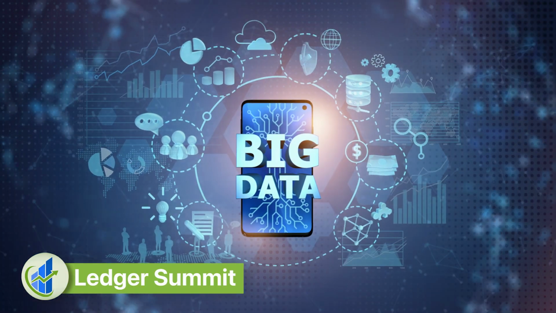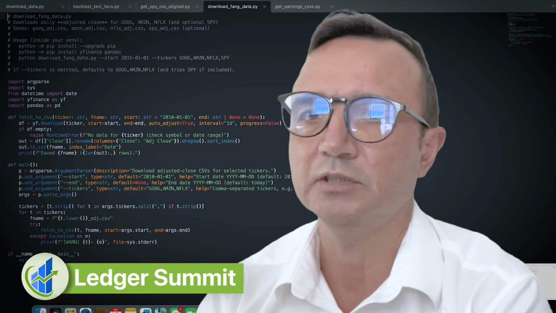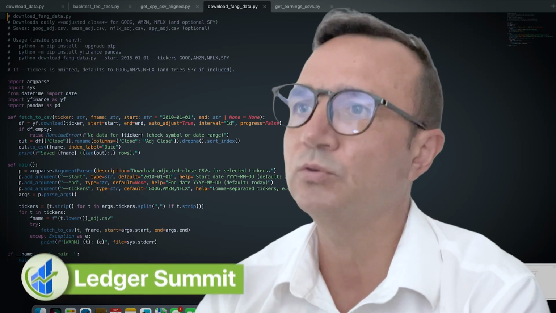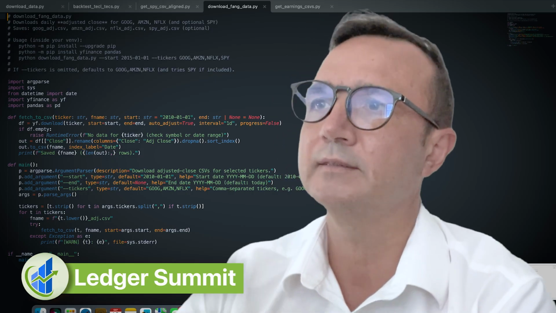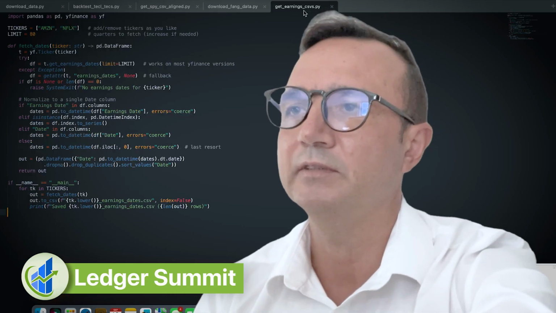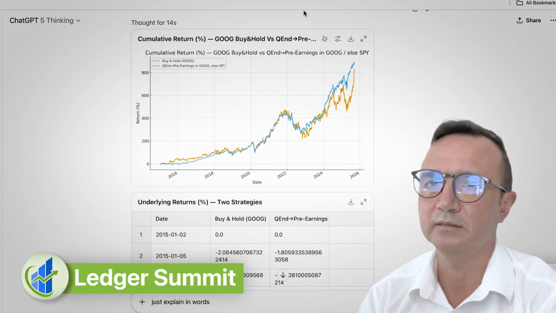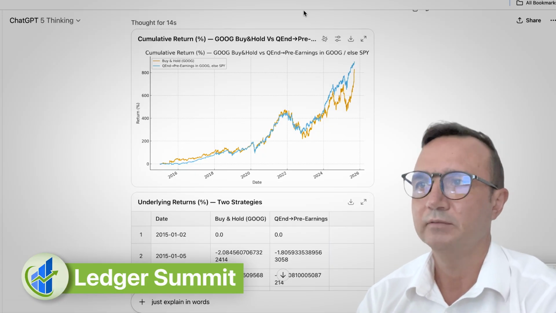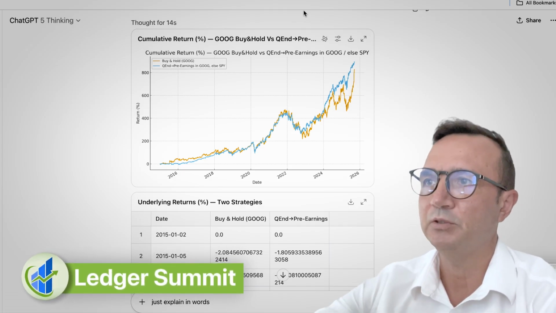Analyze big data sets. With a little bit of Python code, which you can get with ChatGPT, it can give you actual code, and then you can run it, pull out data from Yahoo Finance in flat files, CSV files, and you feed those files into ChatGPT, and you ask questions, and you can get fast responses. It usually may take a minute, but you get a response.